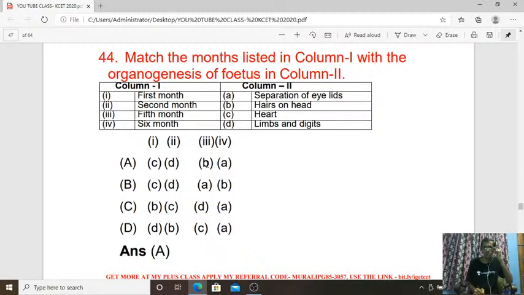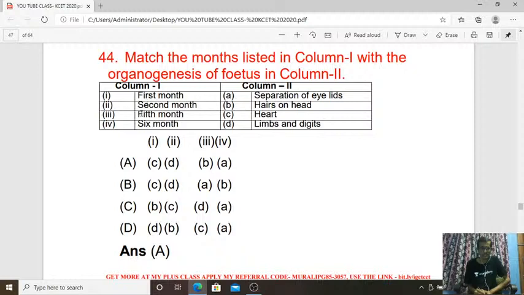Fifth month, it is hairs on the head, and sixth month, separation of eyelids. This is the gradual development of the fetus inside the womb or uterus of the female reproductive system in the case of women. With respect to the first trimester, second trimester and third trimester, we can say the first trimester is till 3 months.